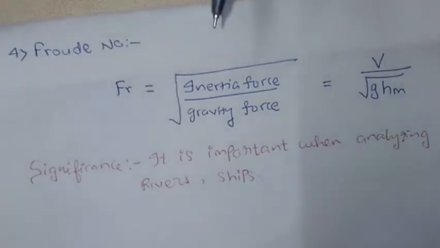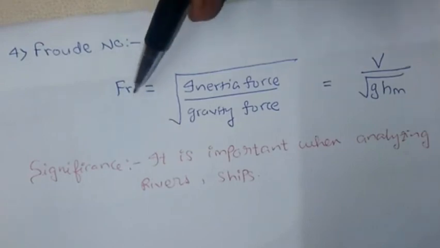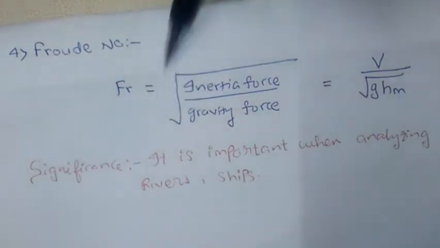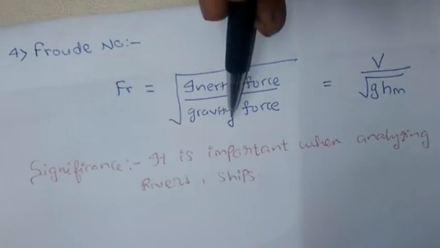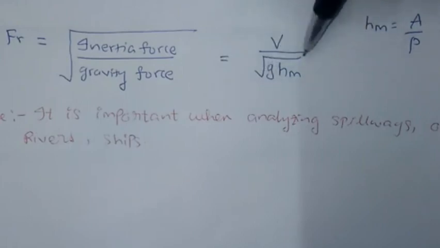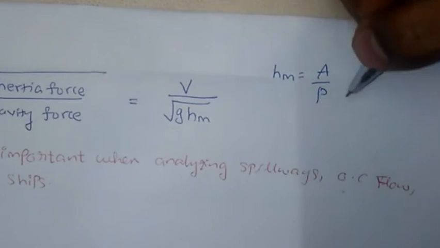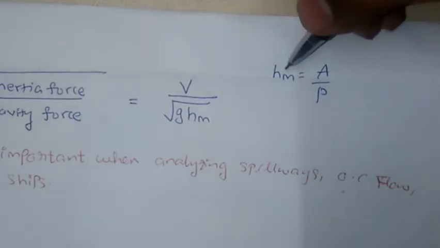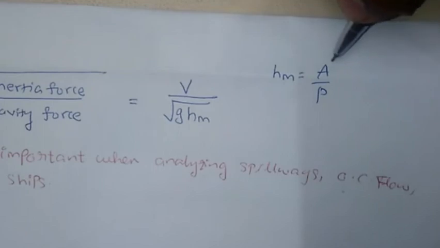Now the next dimensionless number is the Froude number. It is the ratio of inertia force to gravity force, and the mathematical expression is V upon root over g times hm, where V is the velocity of the flow, g is the acceleration due to gravity, and hm is the hydraulic mean depth. The hydraulic mean depth is equal to area upon wetted perimeter.